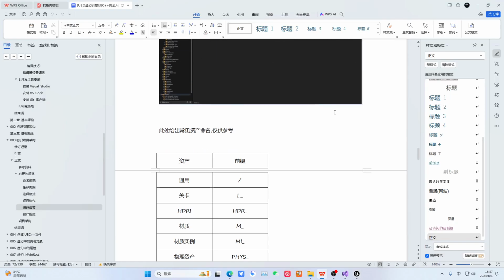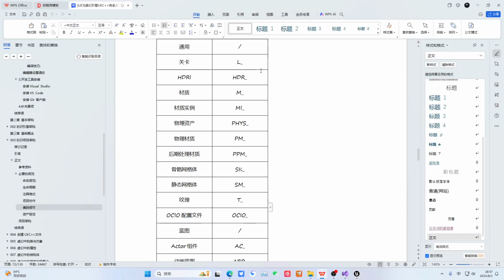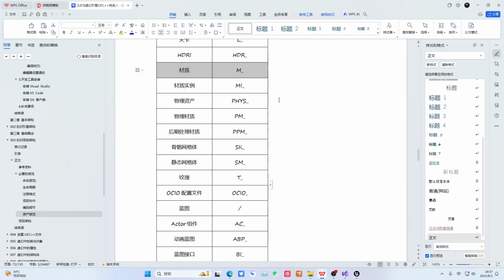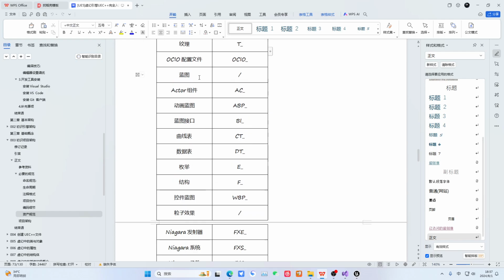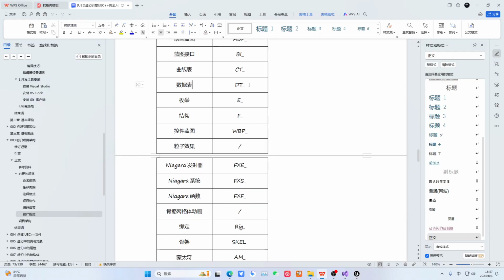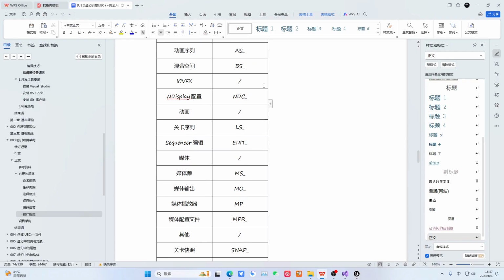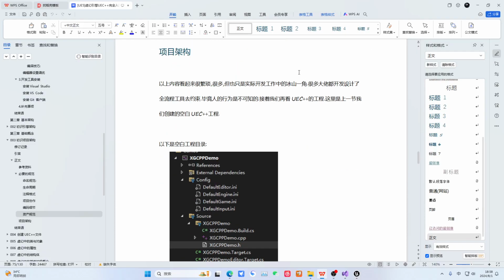Okay, then this is an asset. It's actually categorized and placed. That is, we open one here, this asset, as you can see, it is very clearly divided here. Which class does what? For example, this kind: camera, obviously it's a camera. It's also for robots. This is related to input. GameplayAbility, cool, is related to special effects. It is a categorized way of thinking. You declare an asset, think about what this asset is, where it should be placed.